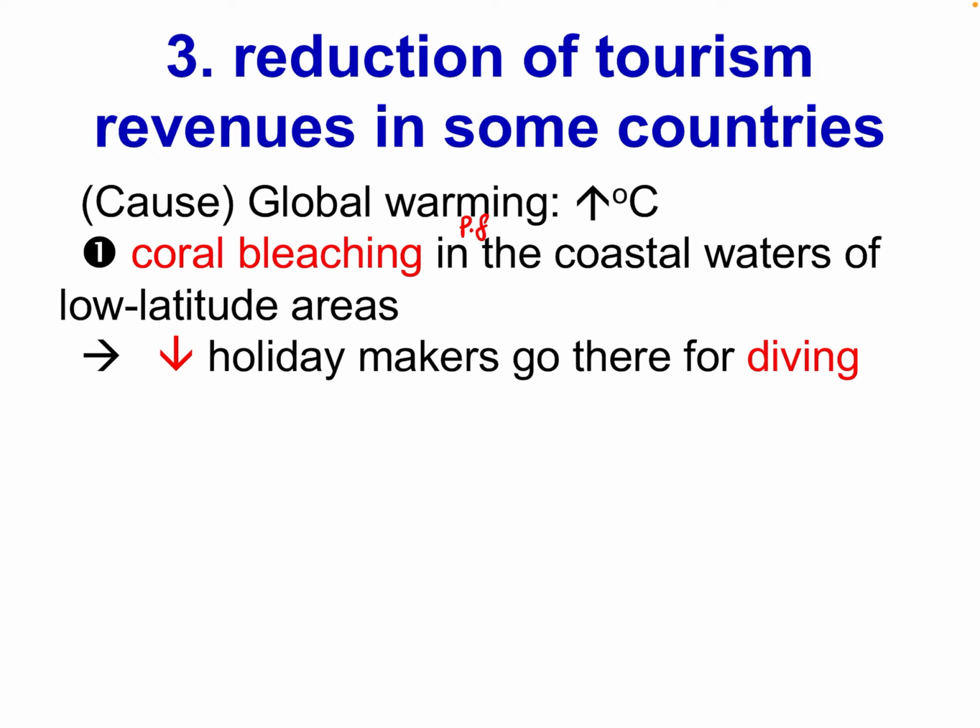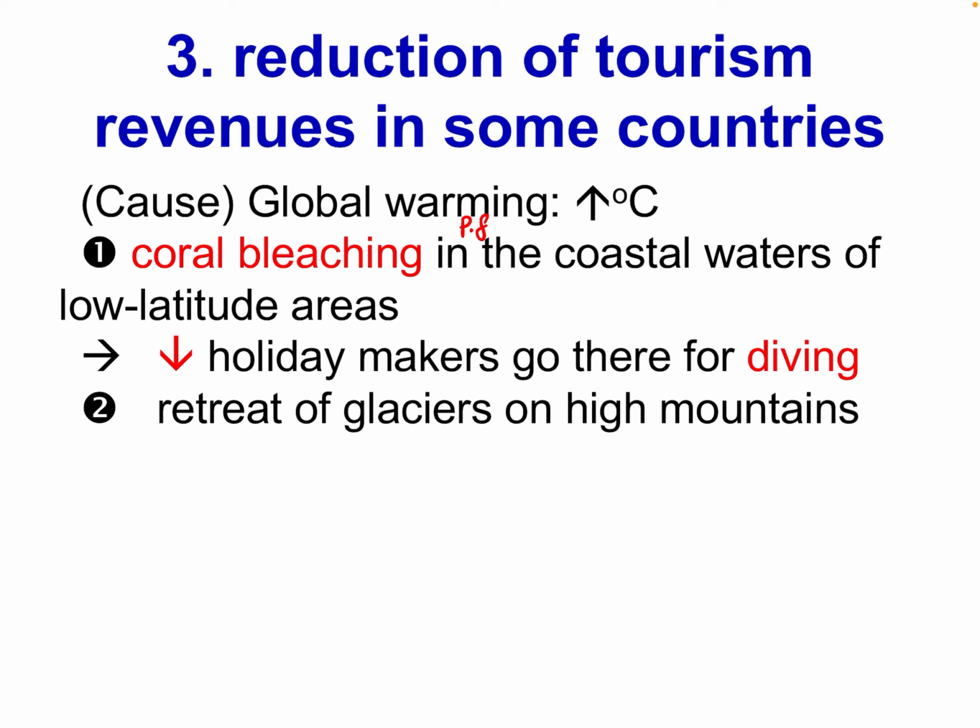So fewer holiday makers go there to enjoy their holiday because the coral becomes white, just like the very famous one in Australia, the Great Barrier Reef, 大堡礁. Due to the problem of coral bleaching, fewer people go there for diving.